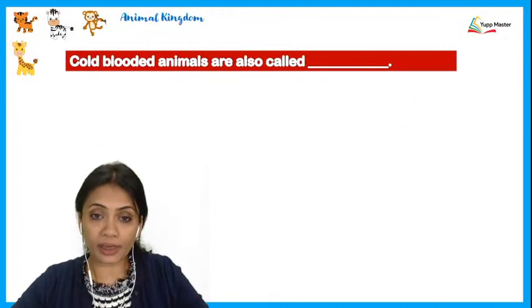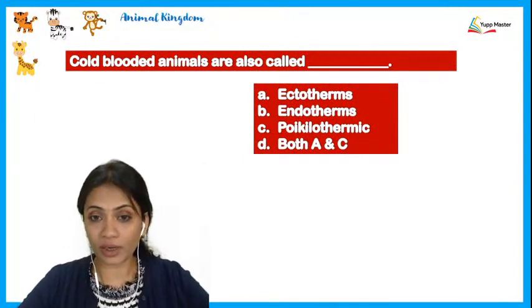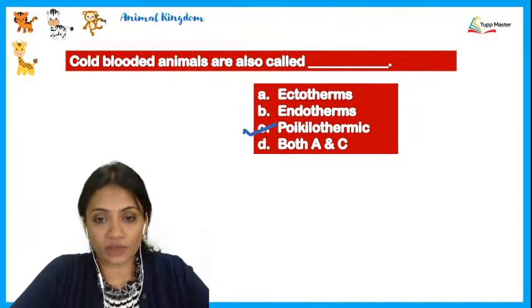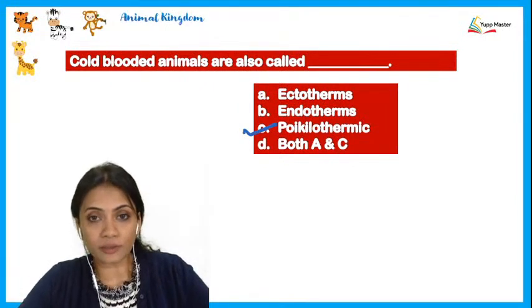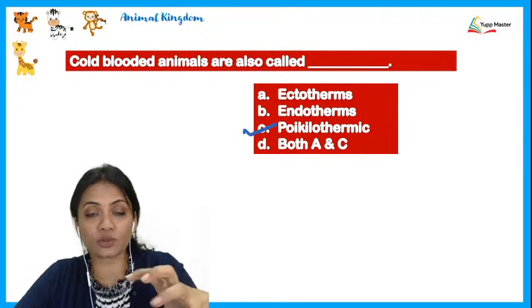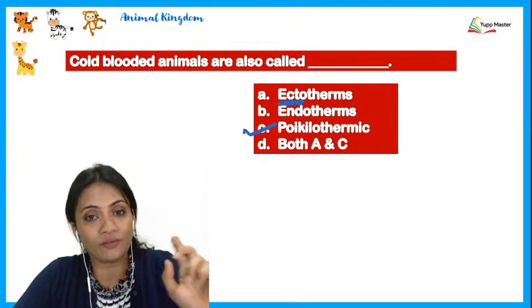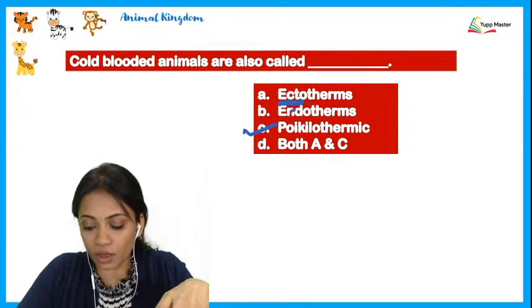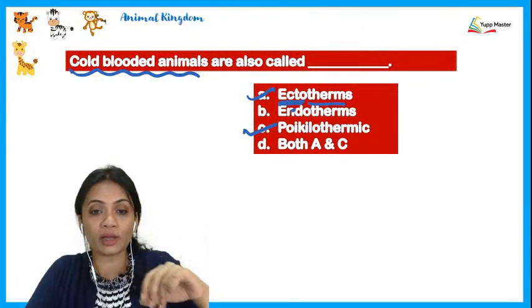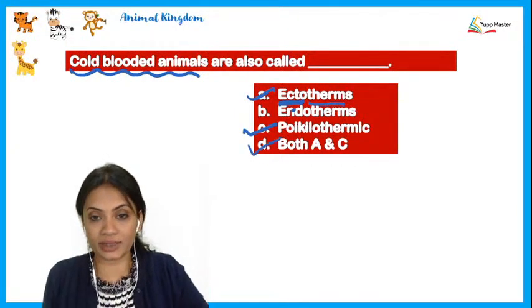Next question, cold-blooded animals are also called, well, cold-blooded animals may also be called as poikilothermic. This is something we know, alright. But look at the words of ectotherms and endotherms. Well, ectotherms are those organisms which are depending on the external source for their source of heat, alright. So that's why they're called as ecto, because they're depending on the outside environment for their heat. So when we talk about these cold-blooded animals, they would be both ectotherms, or you may call these as poikilothermic. So your correct answer would be D, both A and C.